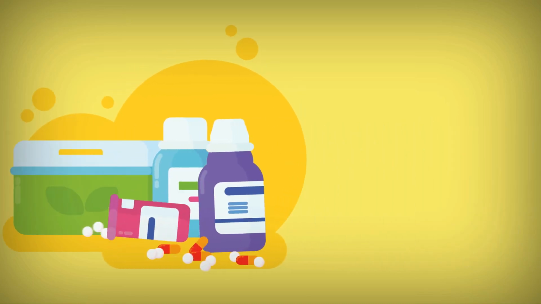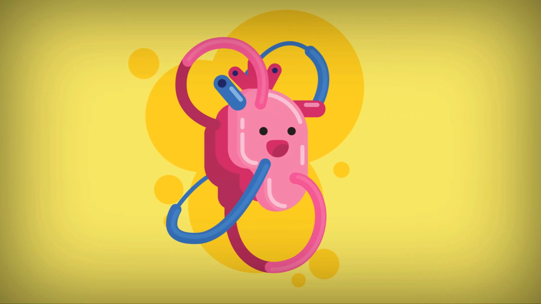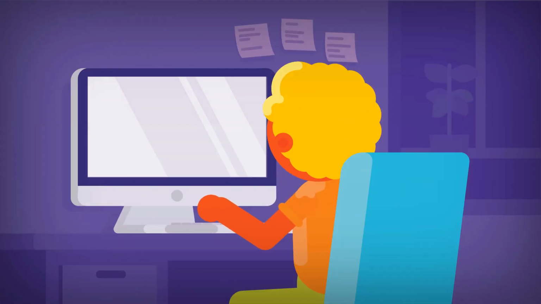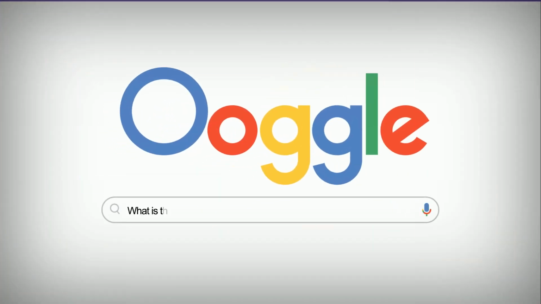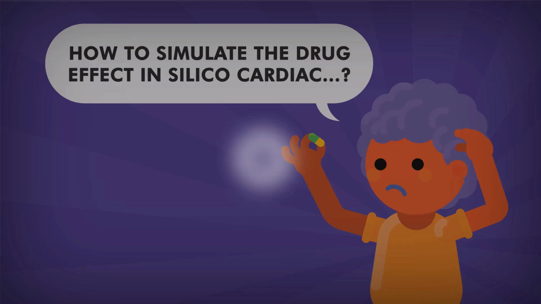This is medicine, and this is the human heart. Did you know that drugs affect the rhythm of the human heartbeat? How to see the effect of medications on our heart performance? What is the appropriate evaluation method to test the feasibility of a drug? To answer all these questions, let's look at the following video.